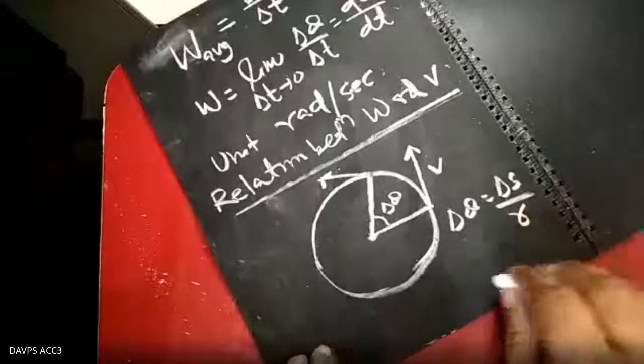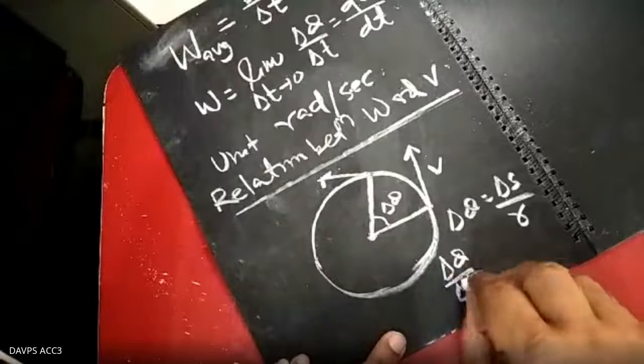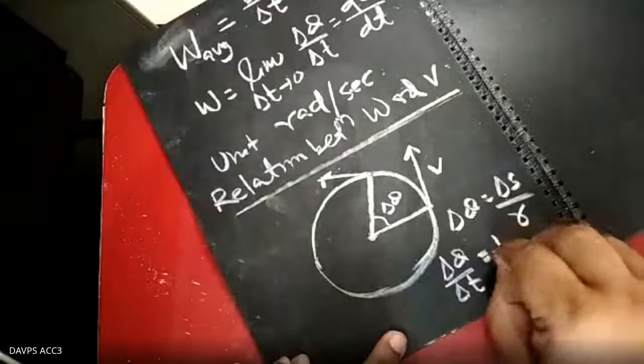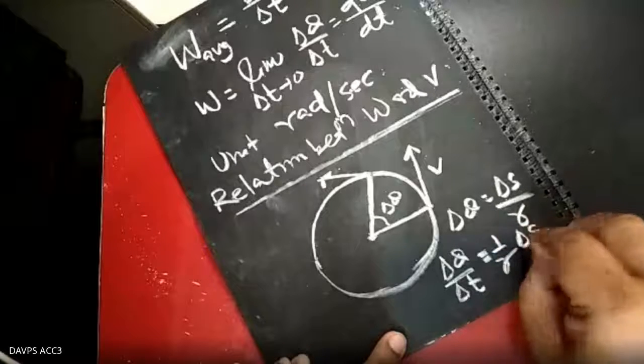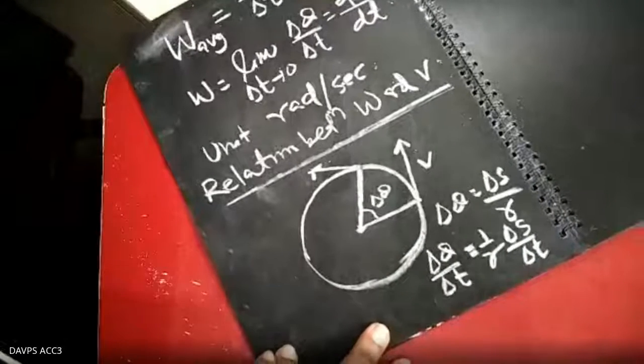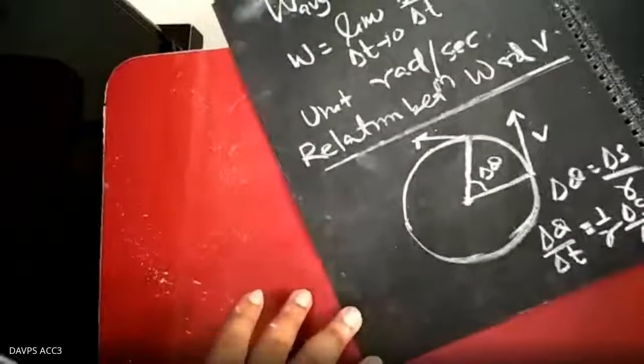If I divide delta theta by delta t, it will be equal to 1 by r into delta s upon delta t. Delta theta by delta t equals 1 by r delta s by delta t. Any problem?